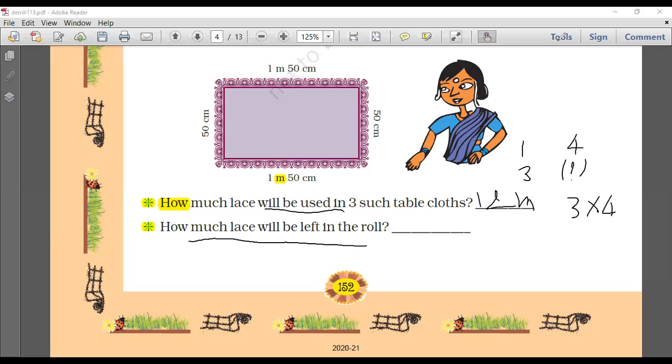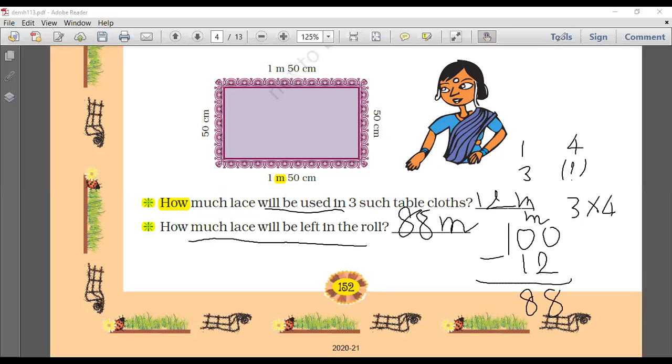Check your answer again, beta. Yes, Arjo, that is correct. How much did she buy? 100 meters. How much has she used? 12 meters. So what is left? Double eight meters, that is 88 meters. 88. Harnil, I'm coming to you. All right, come on, let's do it.